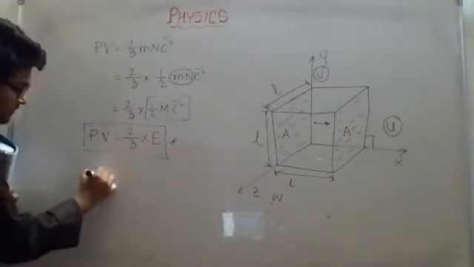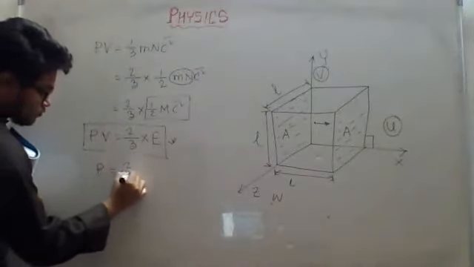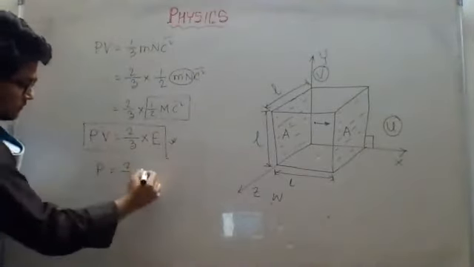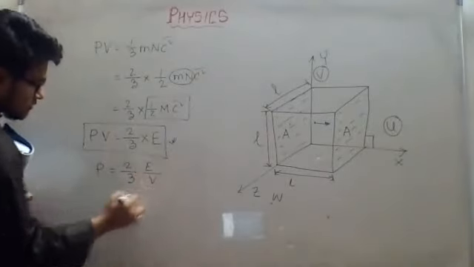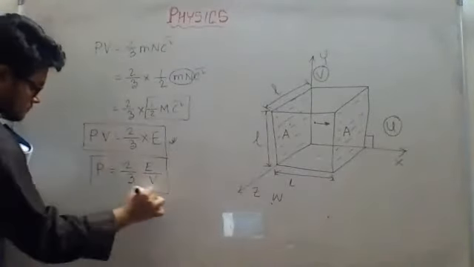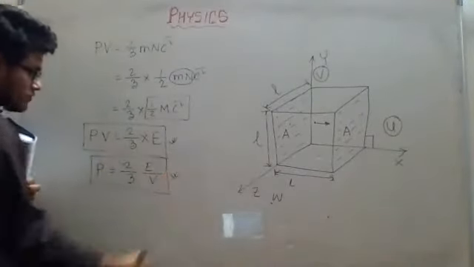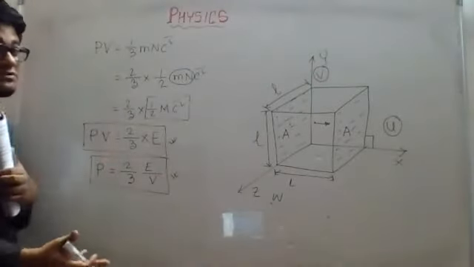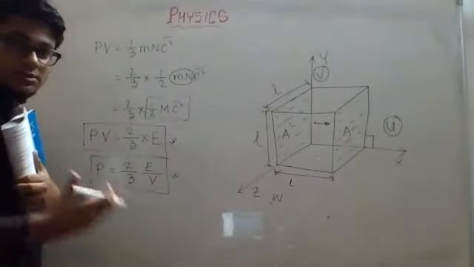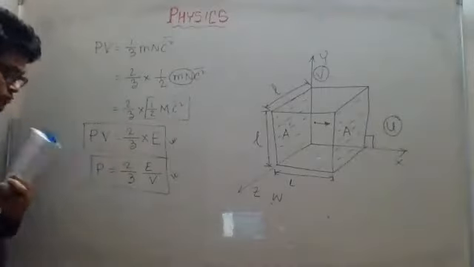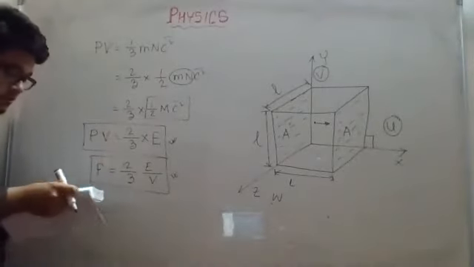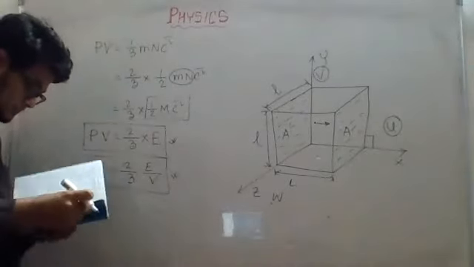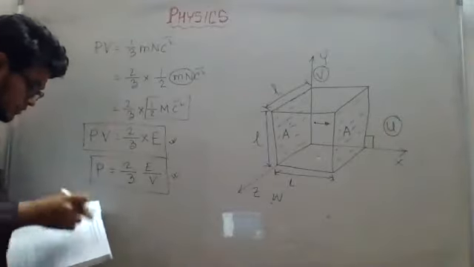From here they have written one more equation, P is equal to 2 by 3 E by V. See the V, it has come to the denominator. So what you can see is that we are giving different faces to the same equation, just to use in numerical problems. The rest of the parts are easy.